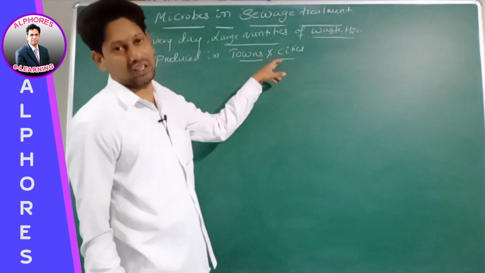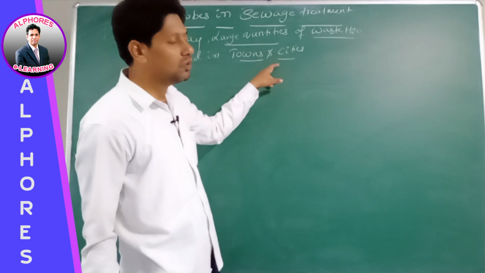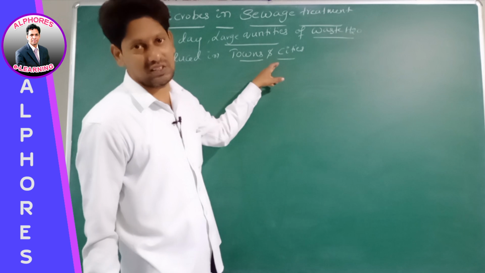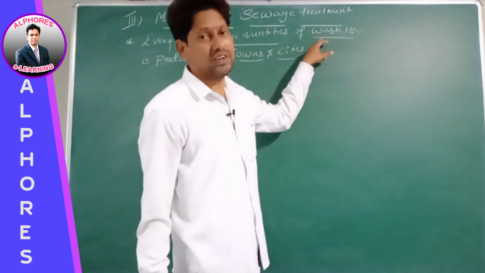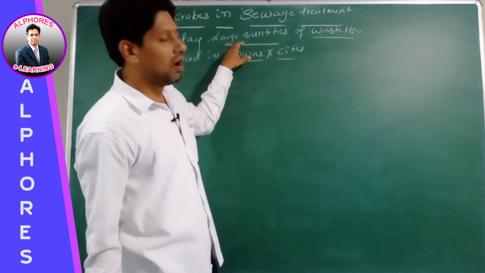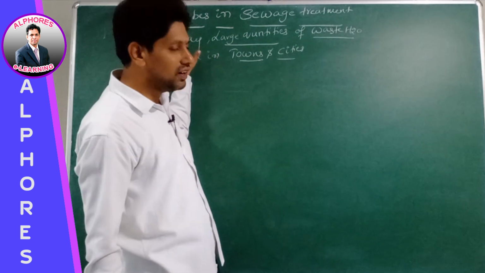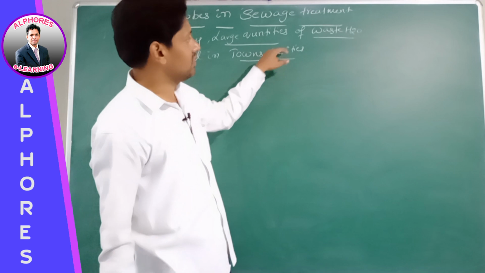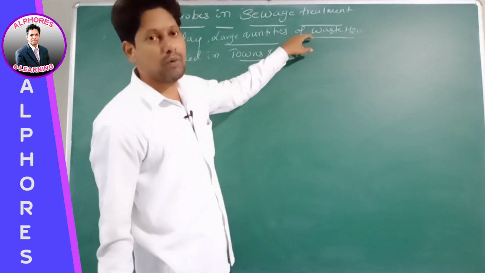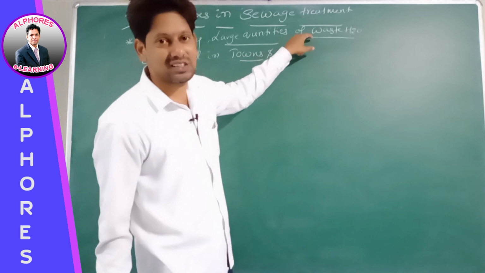Without water we cannot live. From morning to night we are using water for different purposes. The used water is nothing but wastewater. So large quantities of wastewater are generated every day in towns and cities. The major component of this wastewater is human excreta.